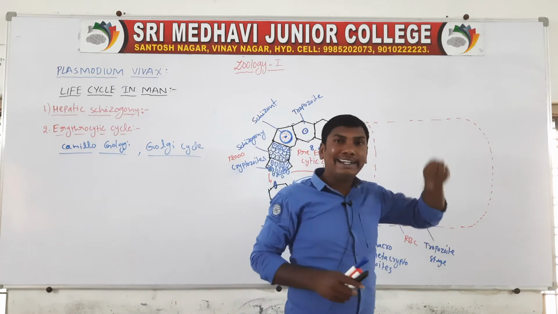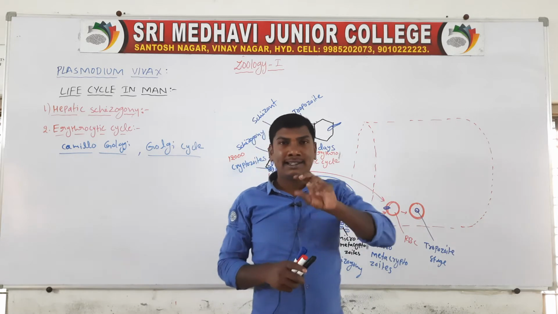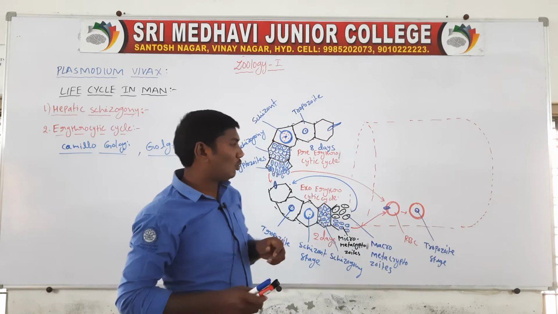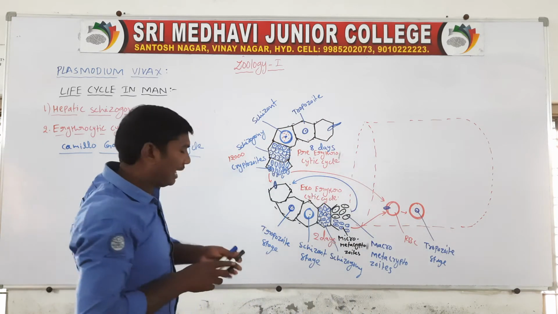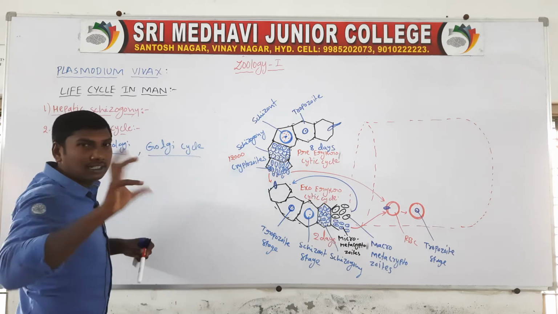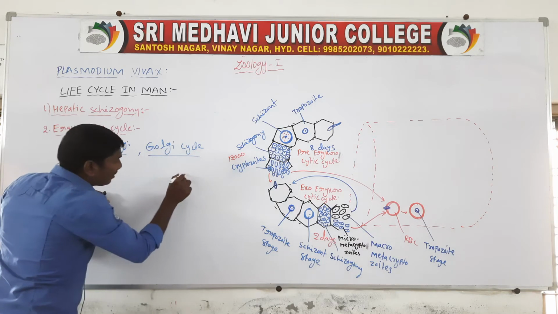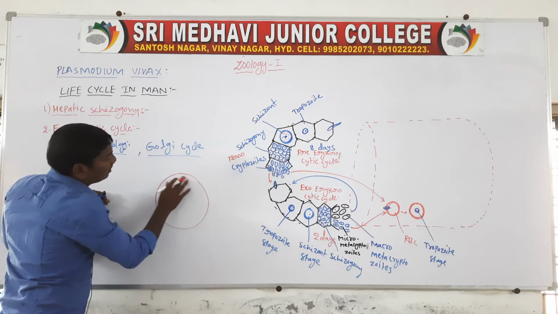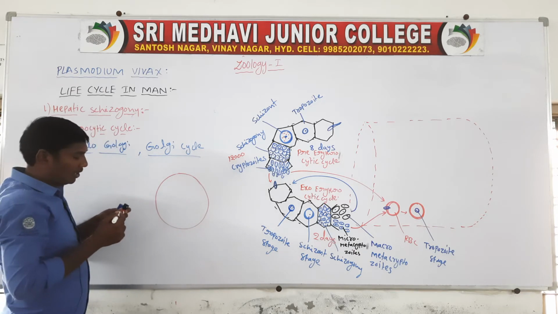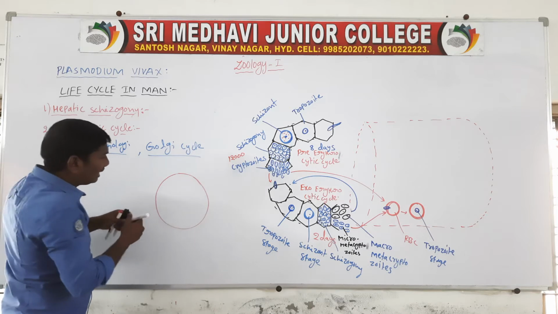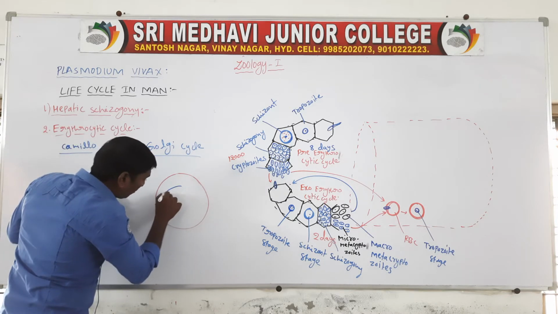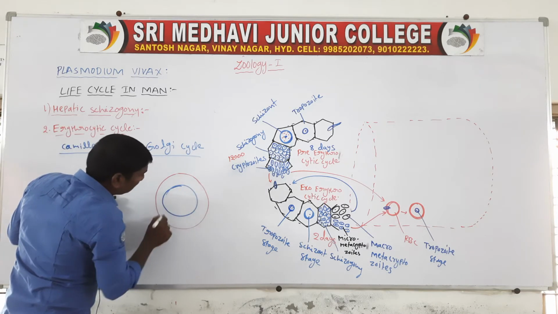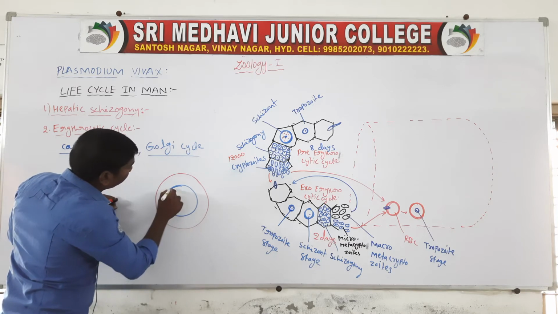Inside the trophozoite stage, an empty vacuole forms. Just draw a large diagram. These are the RBC, and in the RBC they contain the trophozoite stage.